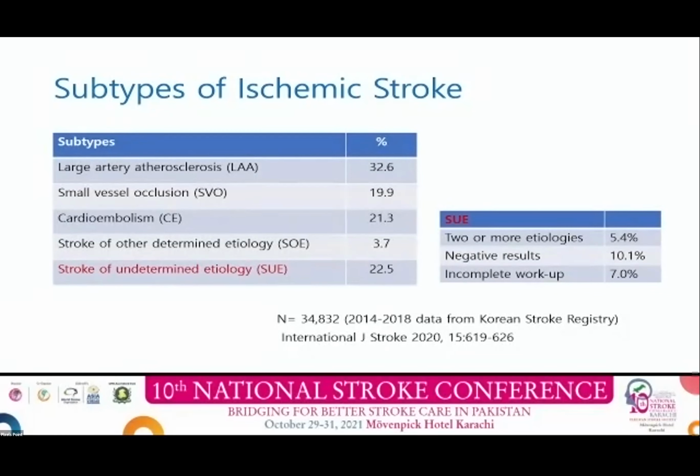Two or more etiologies were found in 5.4%. Negative results, despite the full workup, was 10%. Incomplete workup, 7%.